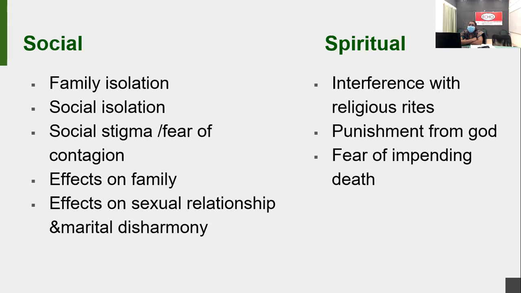Coming to the social part, family isolation is one of the major things. If one person in the family develops cancer, they choose a corner side room and keep the patient there, and they do not allow the patient to enter the kitchen or dining area. They always keep the patient there only. Social isolation is also there.